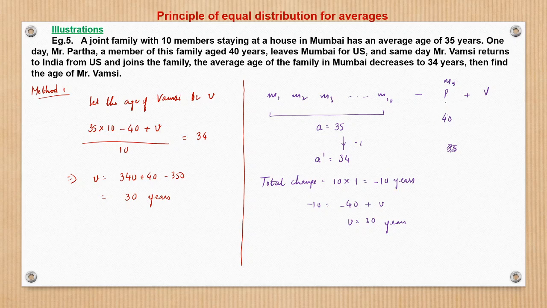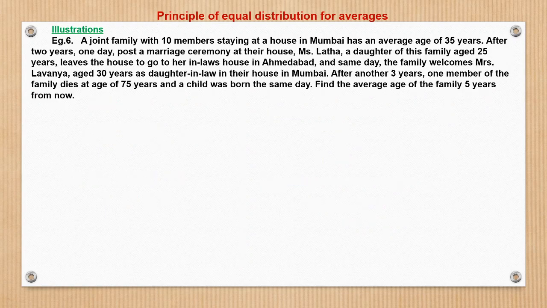Because of P and V. Of the minus 10 years, minus 40 years is being contributed by M5, Mr. Partha. It would have been compensated to an extent by the addition of 30 years from Mr. Vamsi. Then only the net change remains minus 10. So Vamsi is 30 years of age. So that is the approach and the thought process to solve this question.